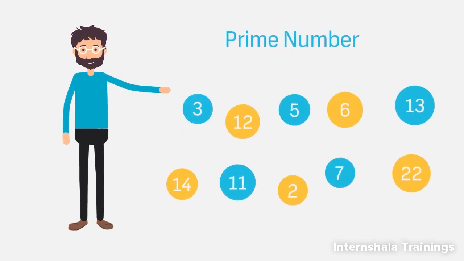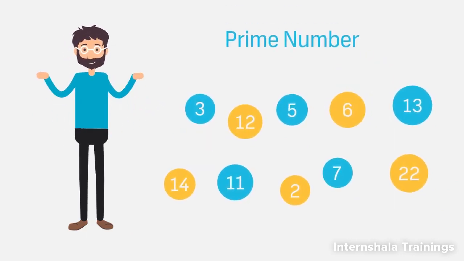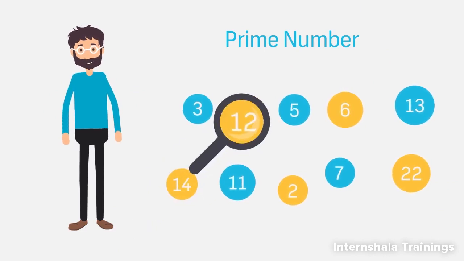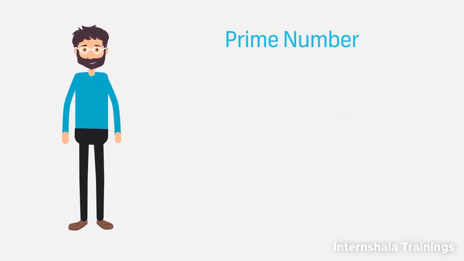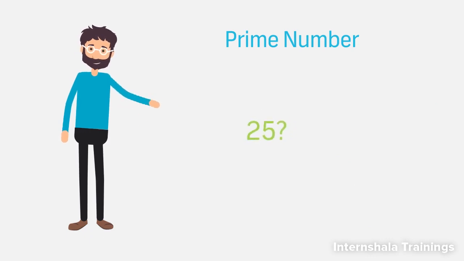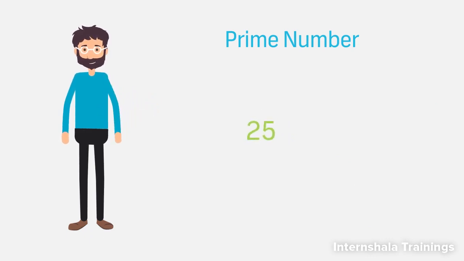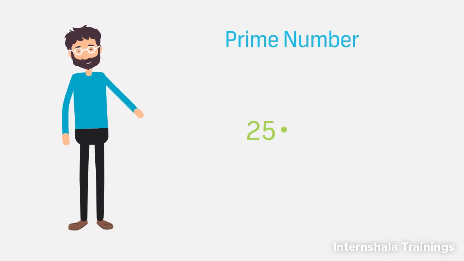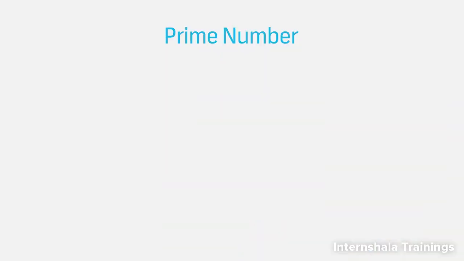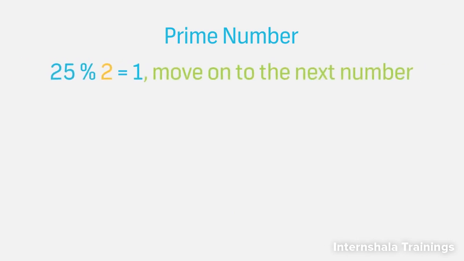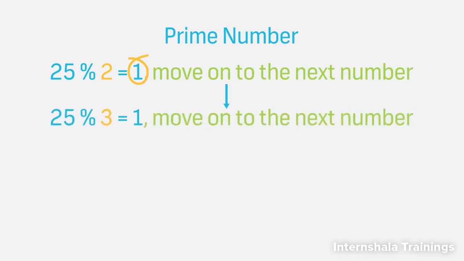Take an example where you have to check if a given number is a prime number. Before we take a look at the code, let's go over the process of checking for a prime number. Let's say we have to check if 25 is prime. We know that a prime number is not divisible by any number other than 1 and itself. So, we would start with 2 and check if 25 is divisible by 2. It's not. So, we move to the next number 3. Again, 25 is not divisible by 3.